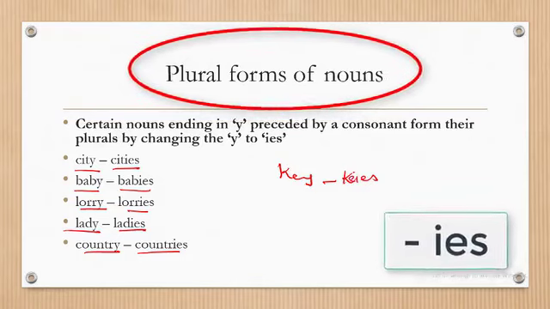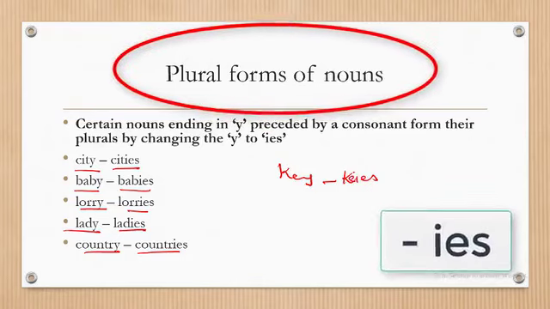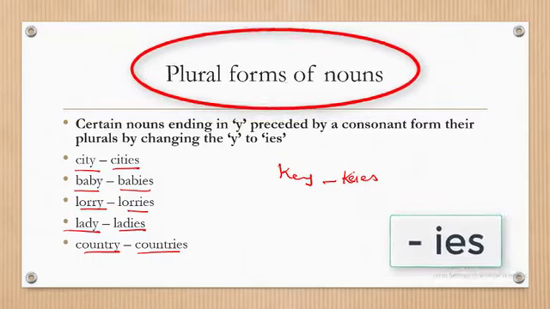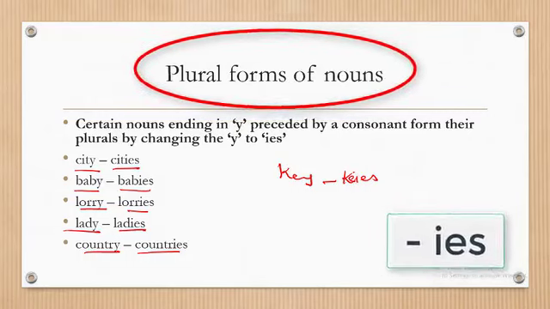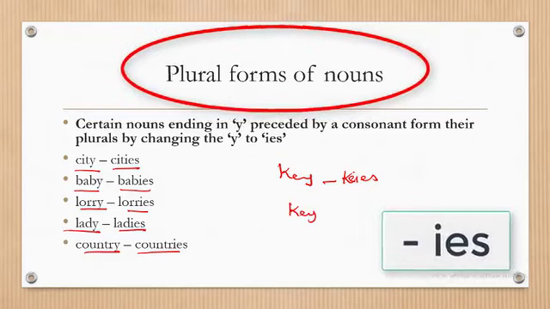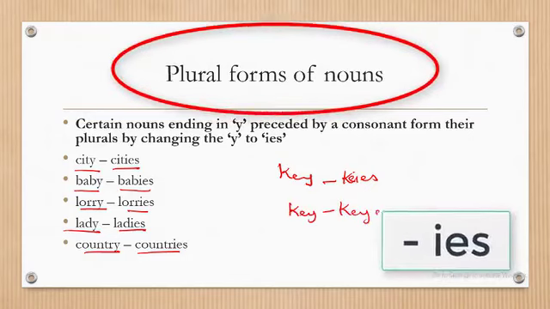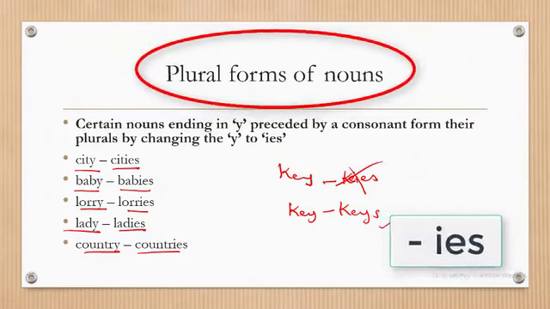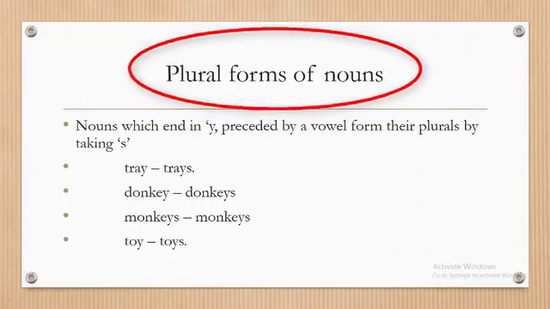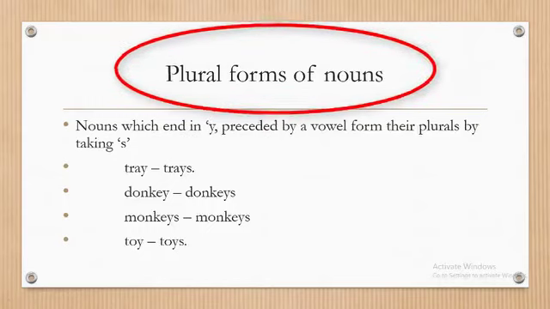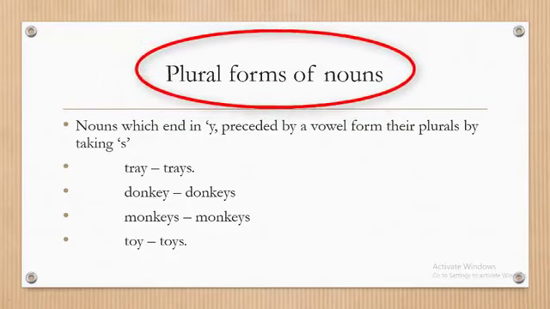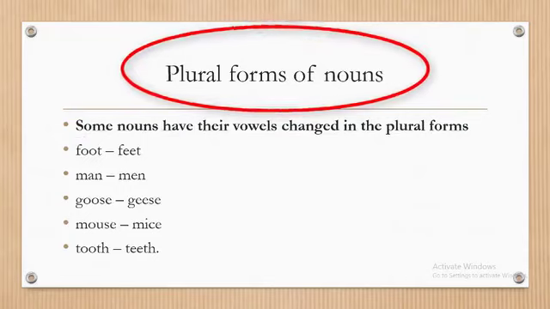You cannot just say anytime there's a y, change it to i and add es. It doesn't work that way. So what you do here is just add s. Keys. This is correct. So we have examples: donkey, donkeys, monkey, monkeys, toy, toys. Don't change the y to i and add es.